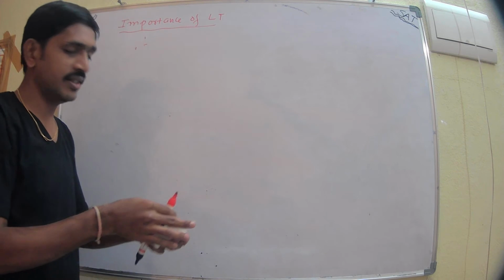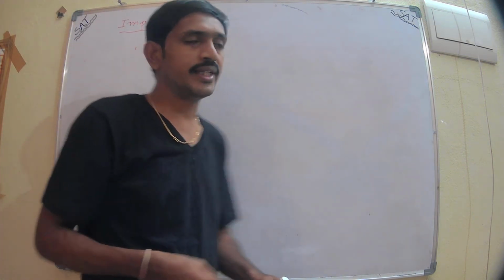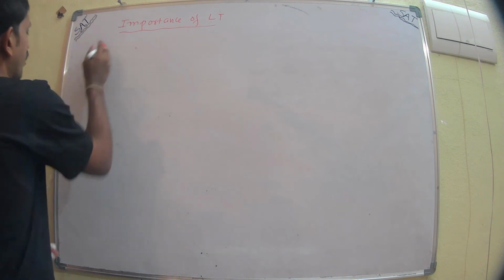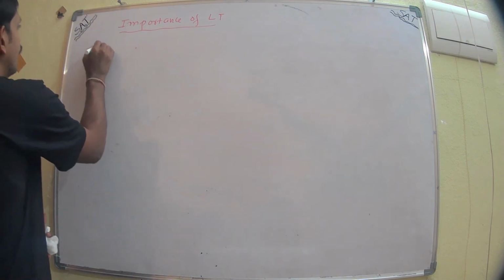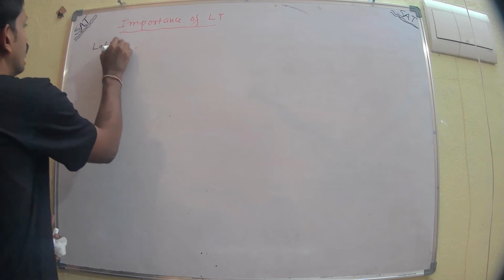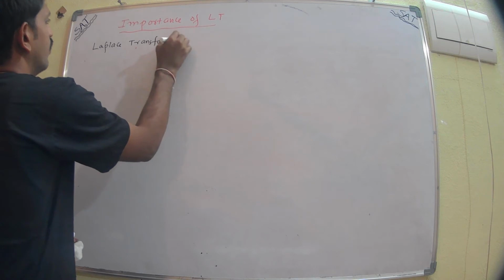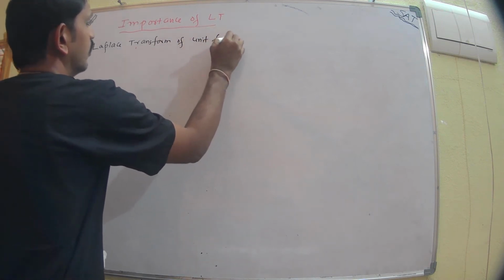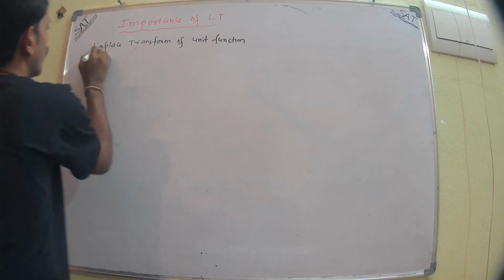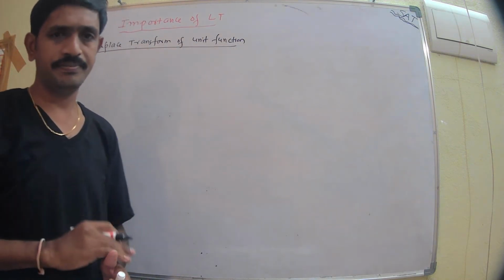The first standard input signal is the step input signal, that is step. So the Laplace transform of the input function or signal. Okay, now we are going to find out the Laplace transform of that unit step function.